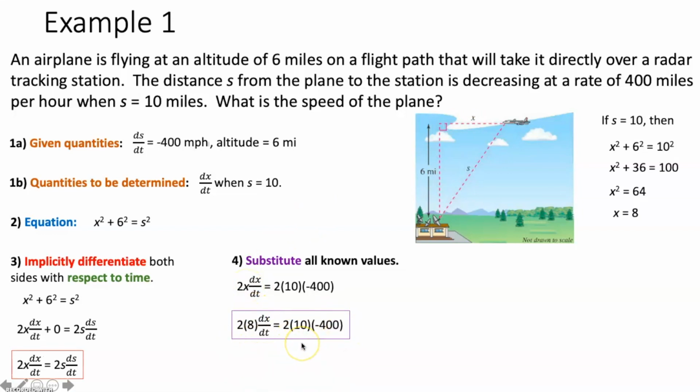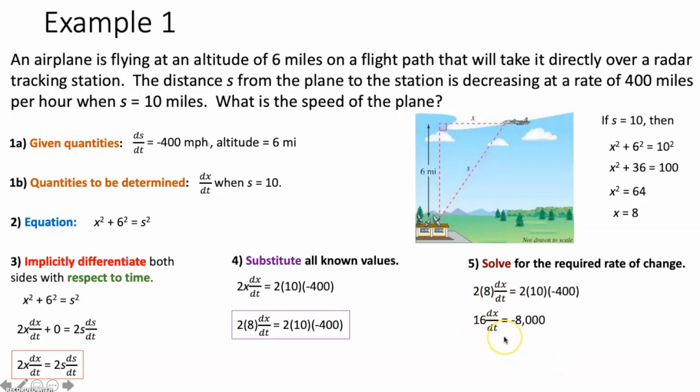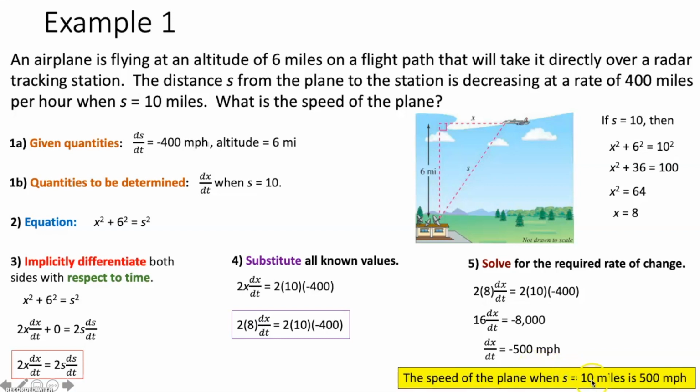Now all I have to do is solve for the rate that I'm looking for. So I'm going to solve for dx/dt by simplifying both sides, then dividing both sides by 16, and I get dx/dt is equal to negative 500 miles per hour. Now we look, what was the question asking? It's asking what is the speed of the plane? Remember, speed is the absolute value of velocity. So we found that the velocity of the plane is negative 500 miles per hour because it's going to the left. So the speed of the plane would be the absolute value of that. So the speed of the plane when s is equal to 10 miles is positive 500 miles per hour.